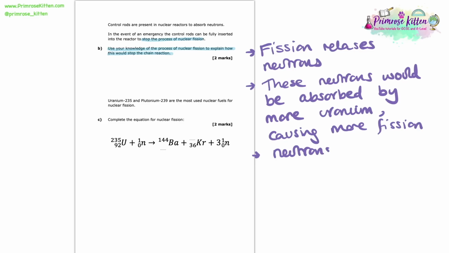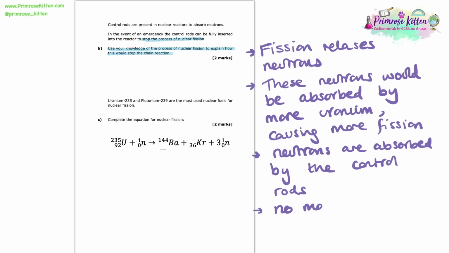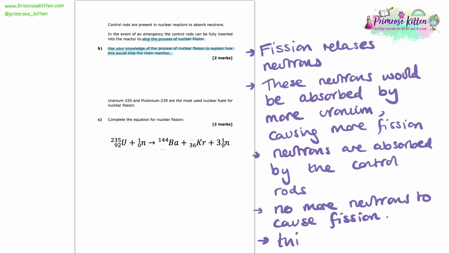So our third mark that we could write down would be expressing the fact that the neutrons get absorbed by the control rods. So the fourth marking point that we can say would be that there's going to be fewer or maybe even no neutrons available now. And this is of course because they've been absorbed by the control rods. So we can say here that there's no more neutrons available to cause more nuclear fission. And then we can finally conclude with the fact that control rods stop the fission or the chain reaction.